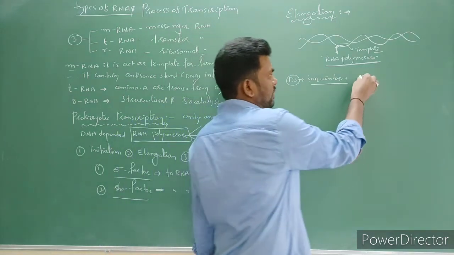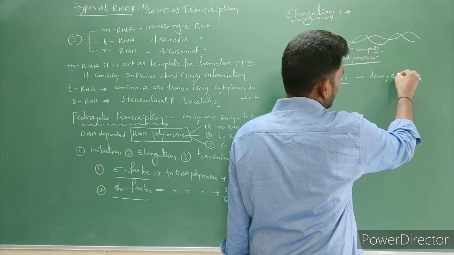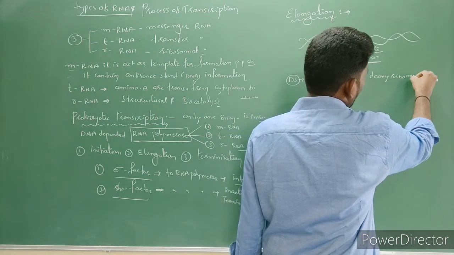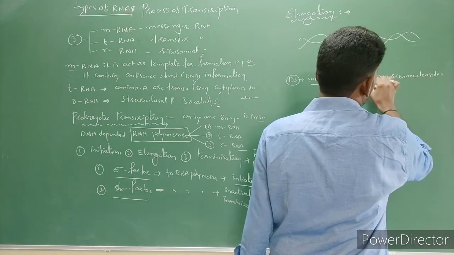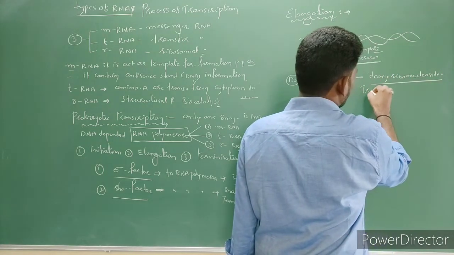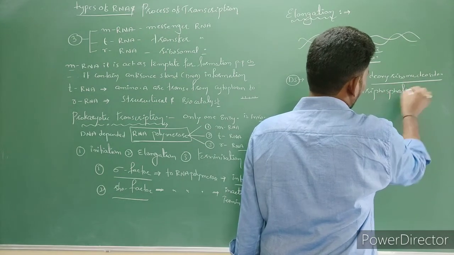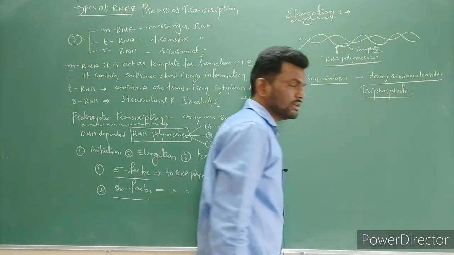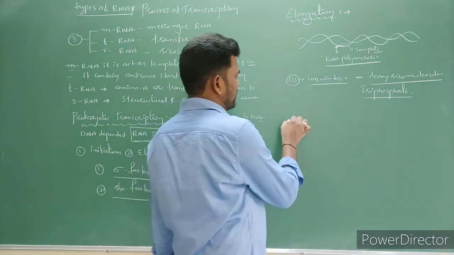Now in the cytoplasm already ribonucleoside triphosphates, which are already present in the nucleoplasm. Then what happens? So such as, for example,